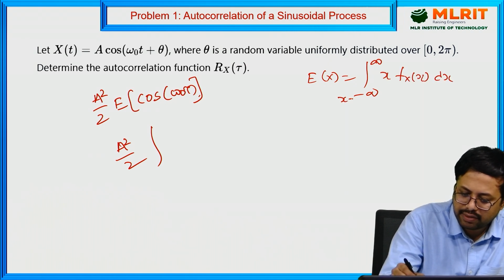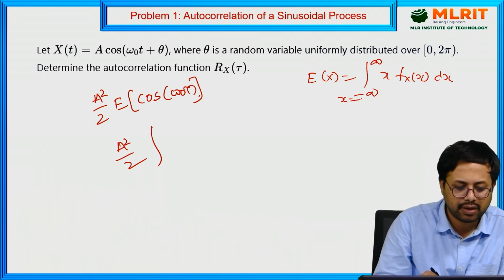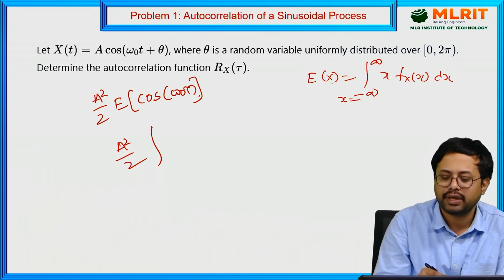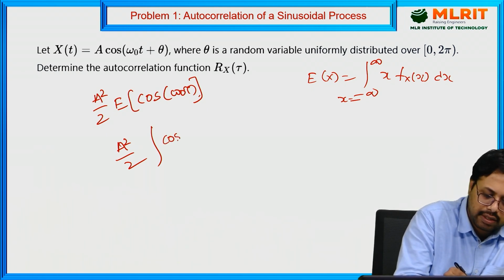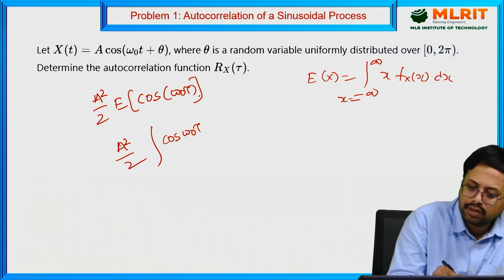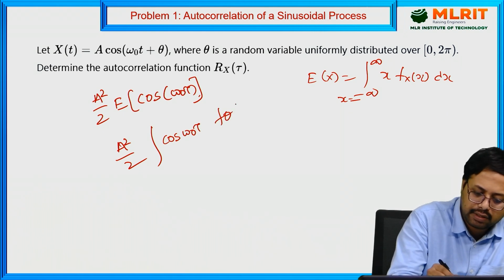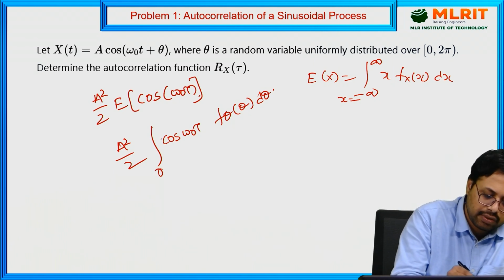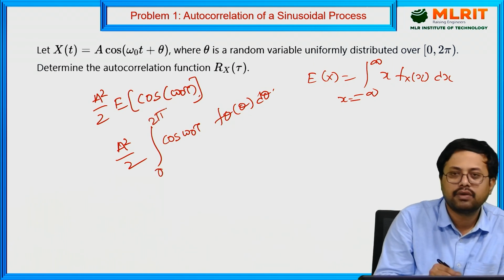Here the x value, this is. But here we required what? Expectation of cos omega naught tau, that is integral cos omega naught tau into f of theta d theta. Here theta lies between 0 to 2 pi. Then what you are going to get?